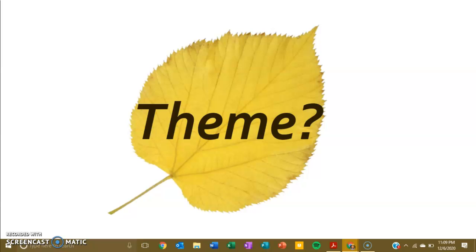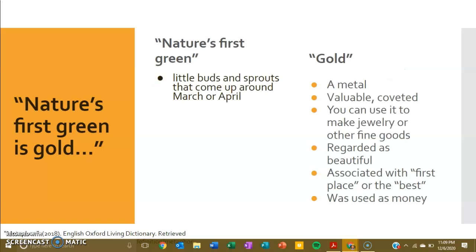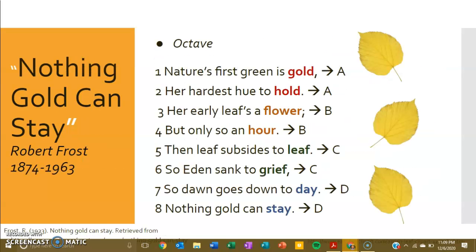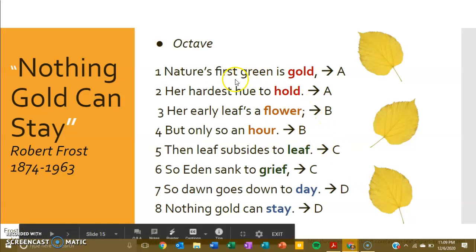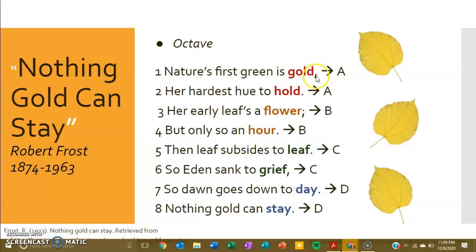Okay, the last thing that you want to talk about with any poem is the theme, which is the larger idea here. Now I'm going to go back to where we have the text of Nothing Gold Can Stay so we can look at it again. Now I'm going to read through it one more time. Nature's first green is gold, her hardest hue to hold. So this part right here, we know that nature's first green is gold. We mean that the little sprouts in spring are very valuable, but it's the hardest hue to hold onto or to keep. And hue here means color, so it's hard to keep that color.